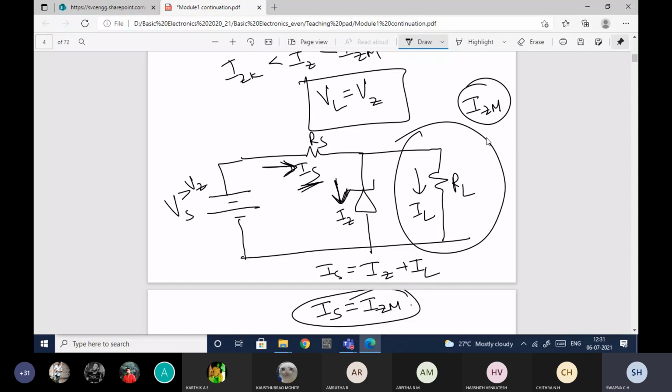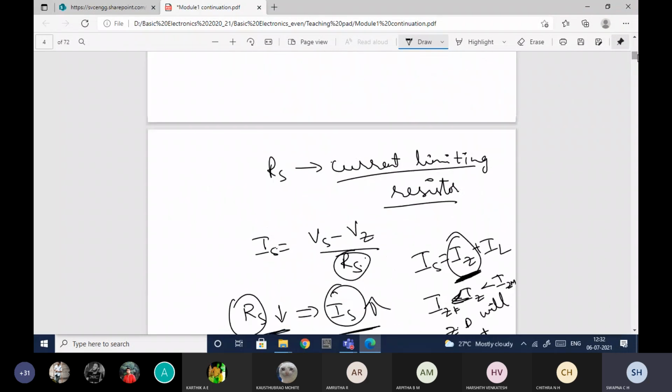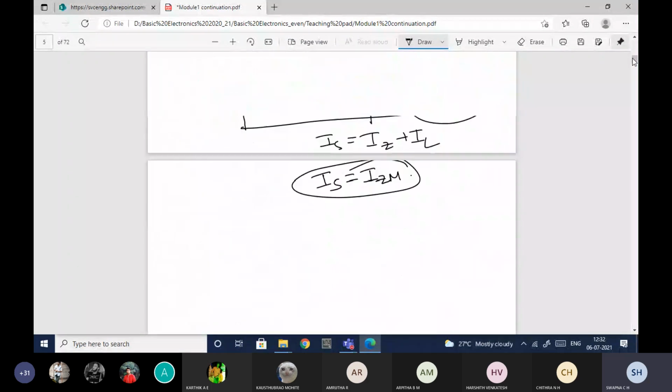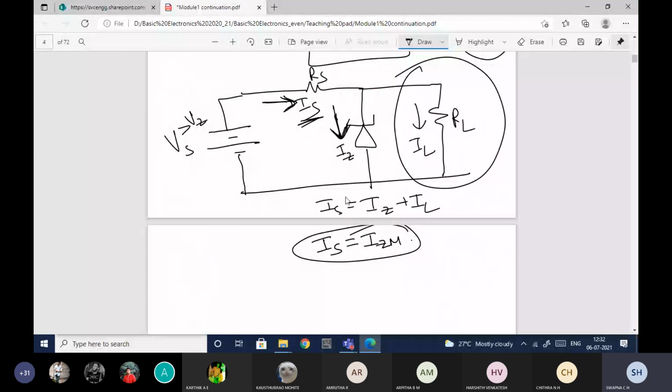If the load is removed by chance, the entire current will flow through the Zener diode, and if the total current IS is greater than IZ maximum, the limit will be exceeded and the device will get damaged. That is the reason the maximum current that the limiting resistor can take is IZ maximum only. Is it clear?